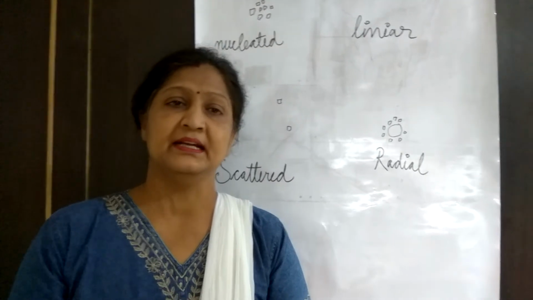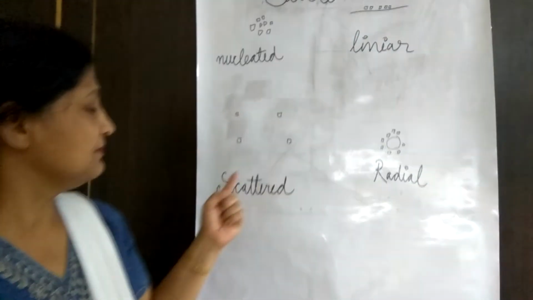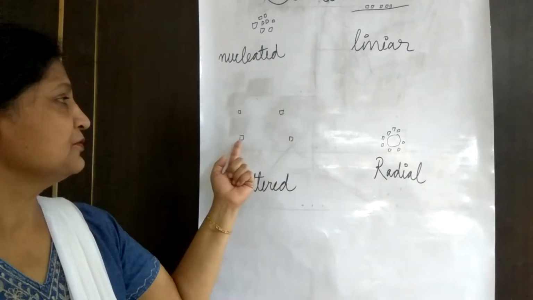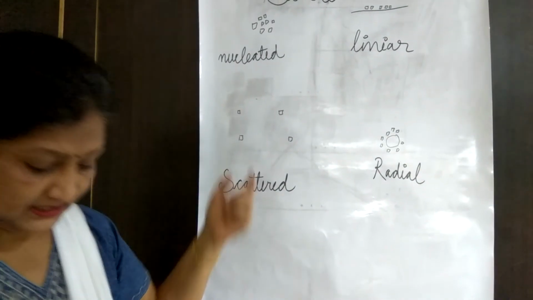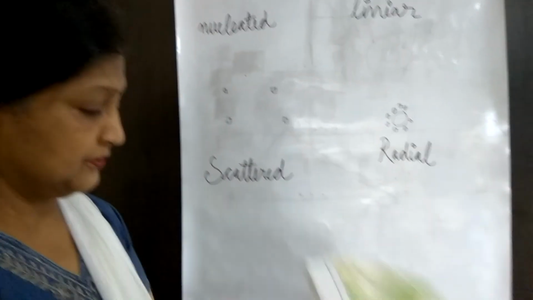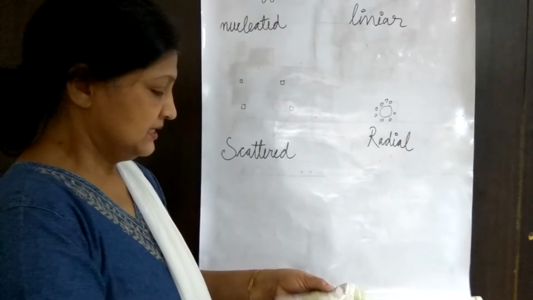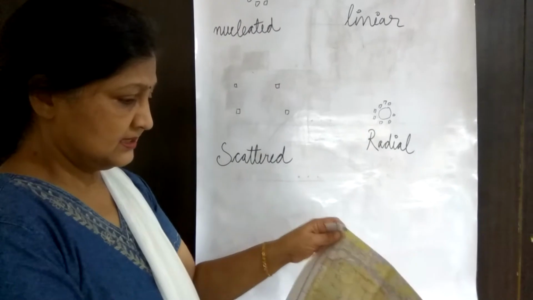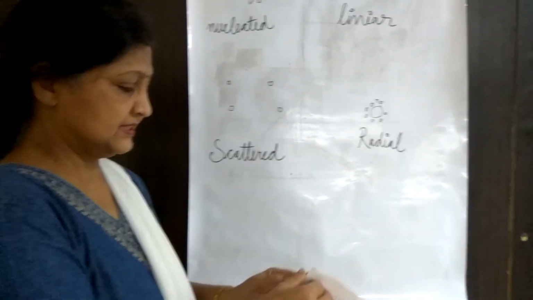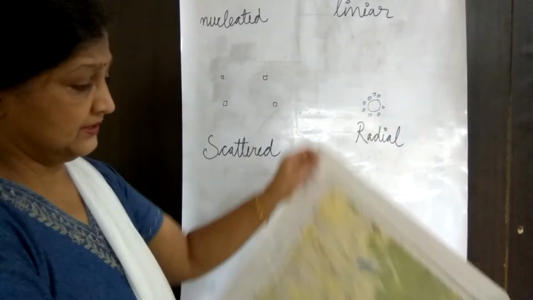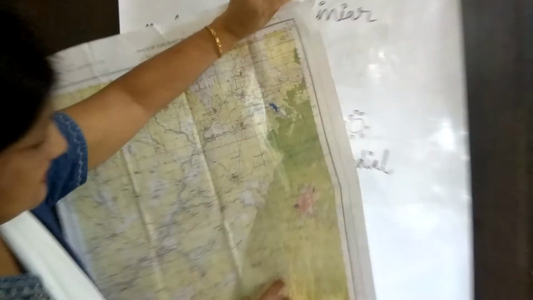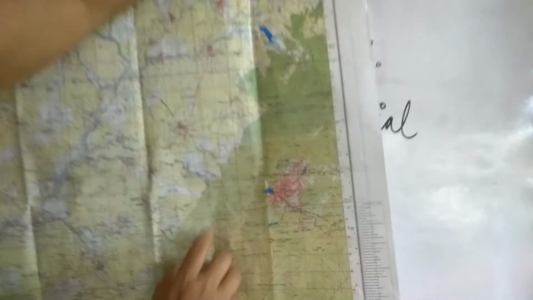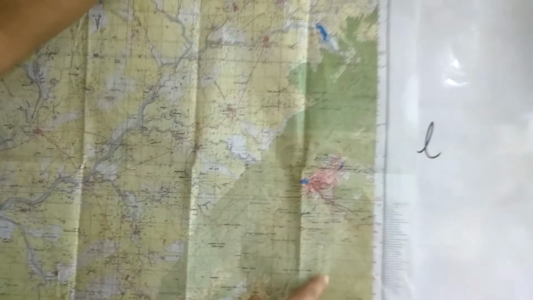It is scattered, where the houses are very far apart from each other, not very close. In the toposheet, the green color indicates the mountainous region.